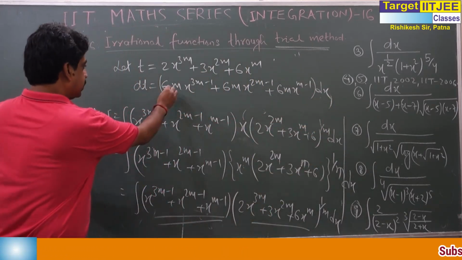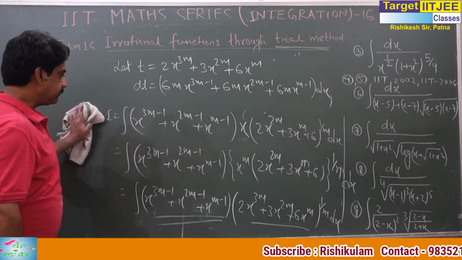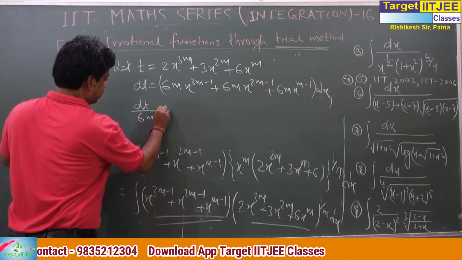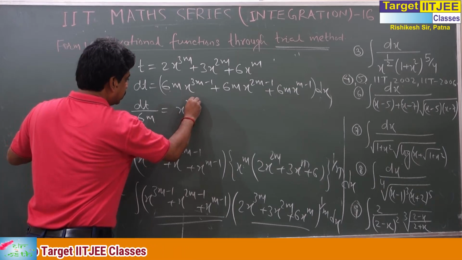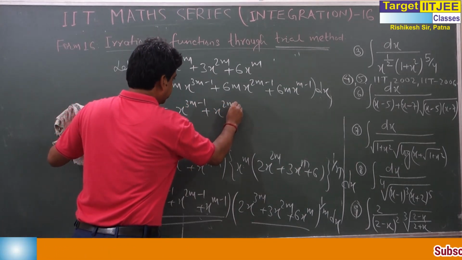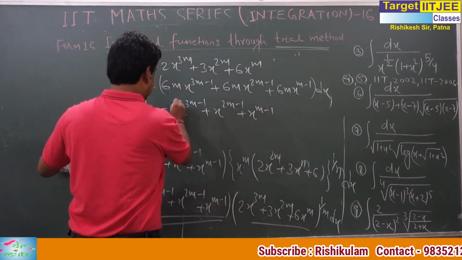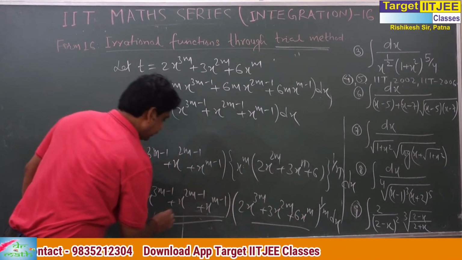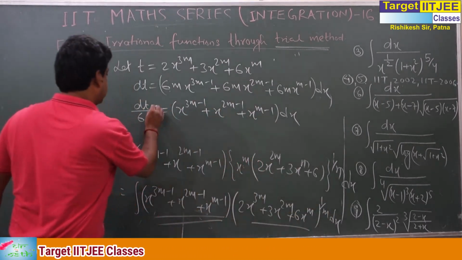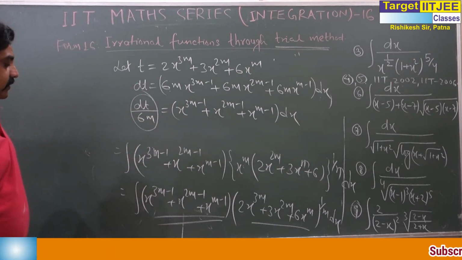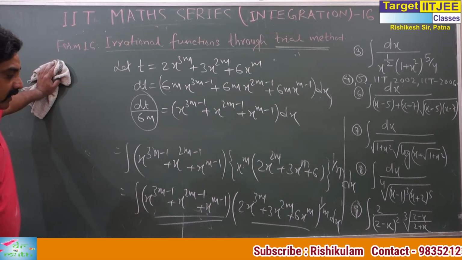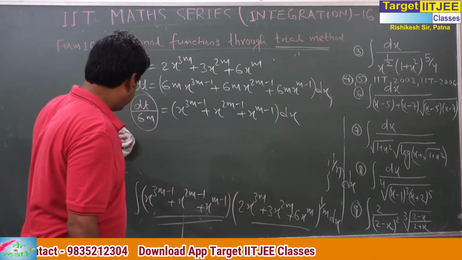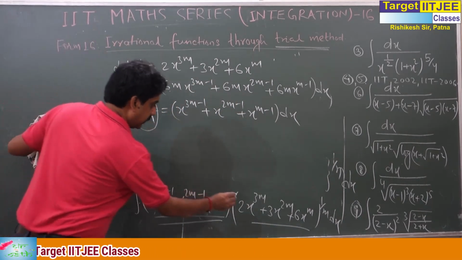Okay? Take 6m common. Take 6m common. This is what? dt by 6m. And this is x^(3m-1) + x^(2m-1) + x^(m-1) dx. Now, is it dt? This and this, it is what? dt by 6m. It is what? dt by 6m. So what will be the integration? What will be the integration? Write this step now. What will be the integration?